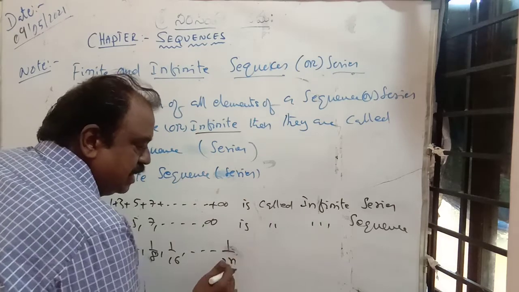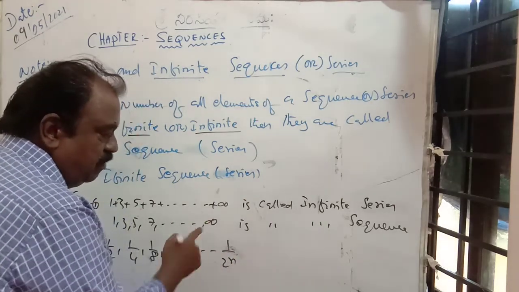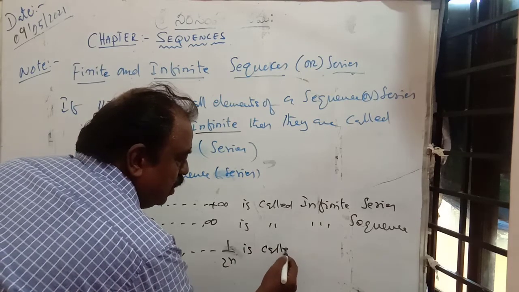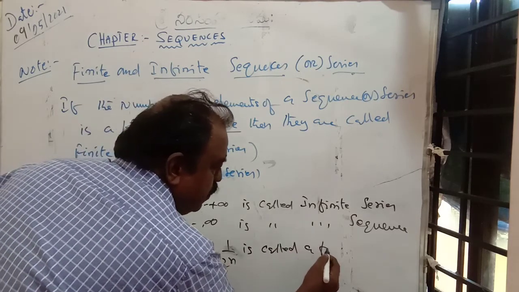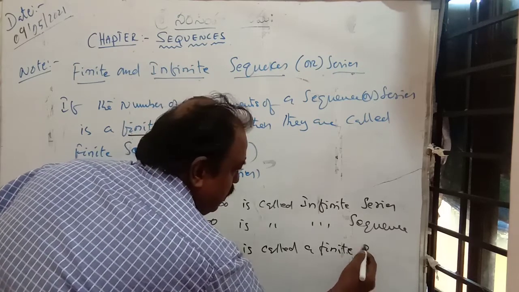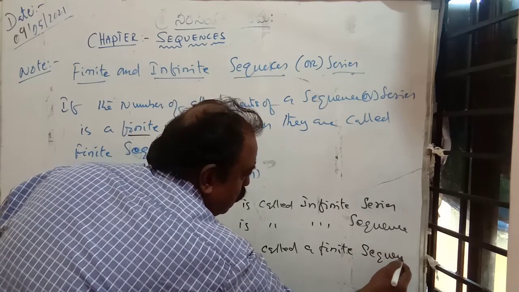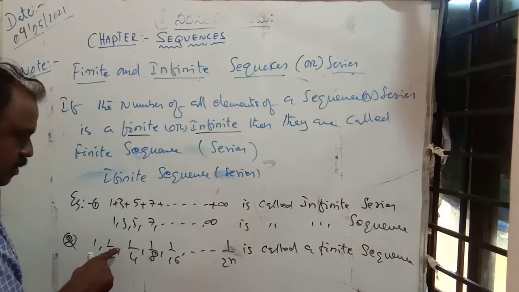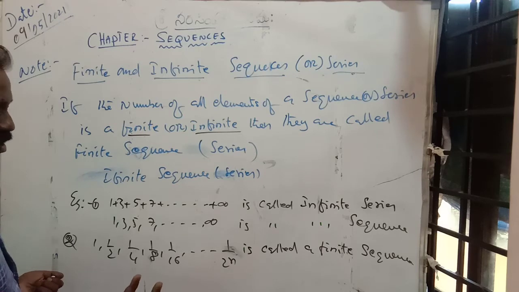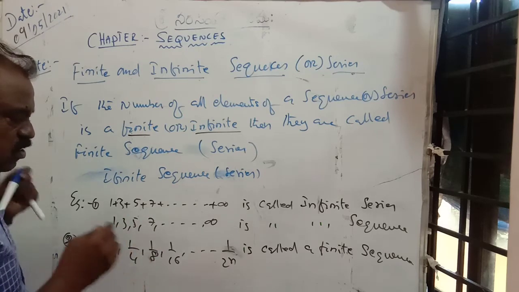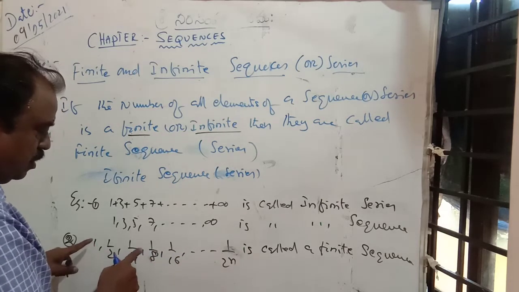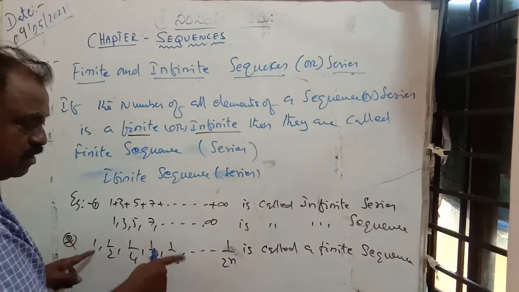Here it is not infinite. Infinite is not there. So it is called a finite sequence. Okay? Because here the commas are there. Don't confuse. Commas are there, sequence. Plus is there, series. Very simply take it. But if you see here, there are n plus 1 numbers.